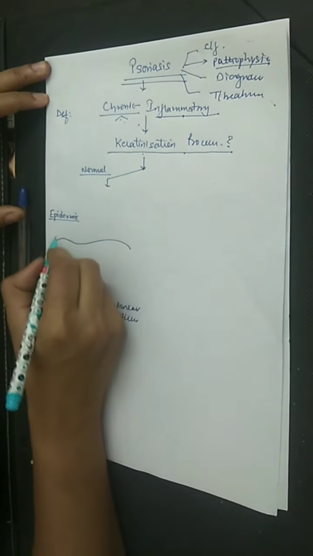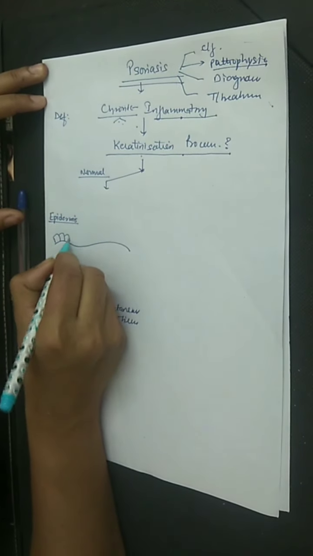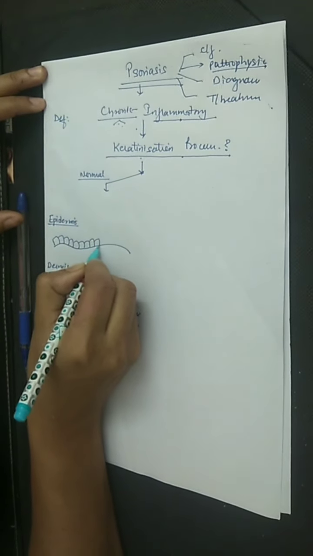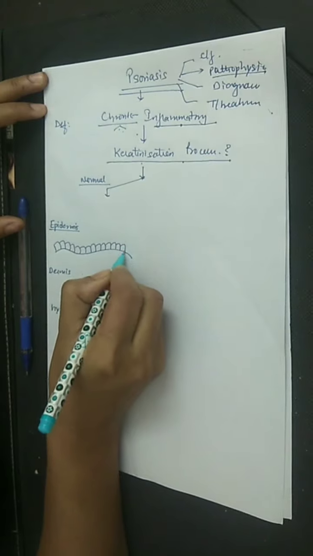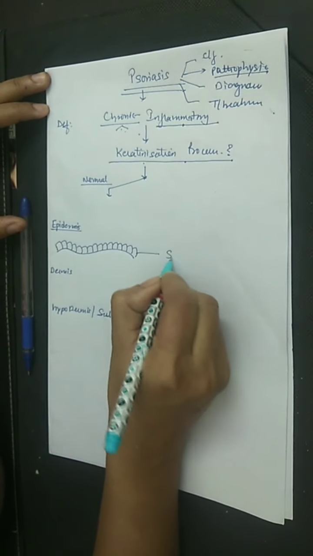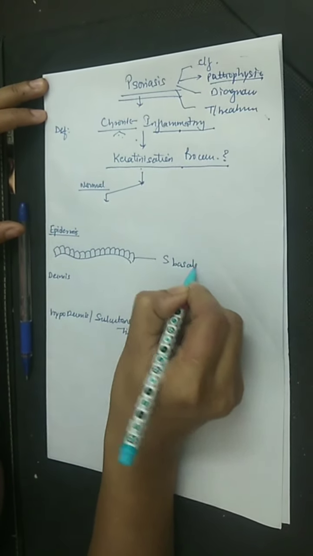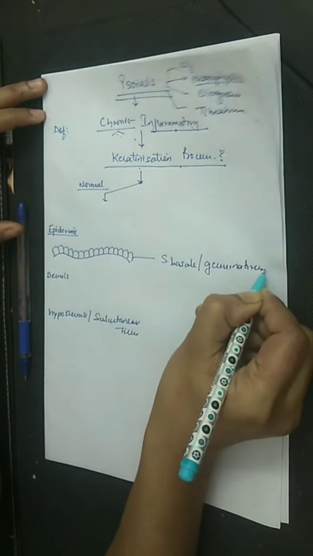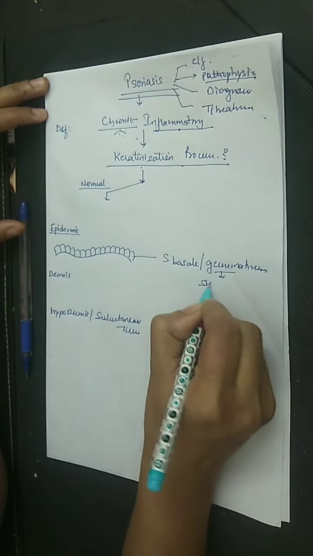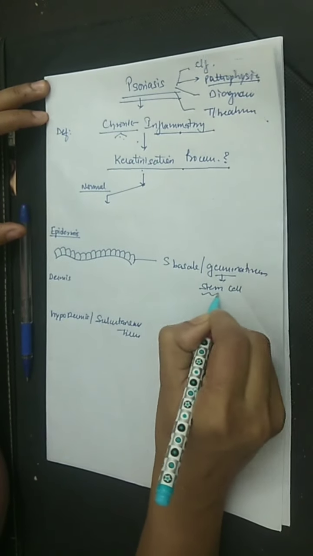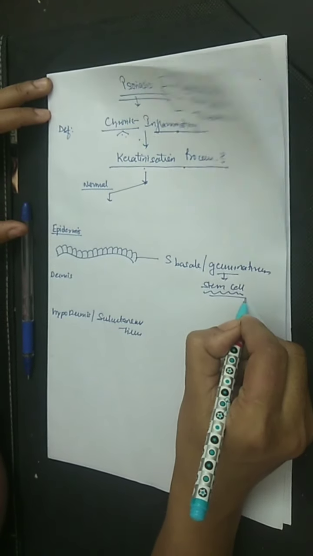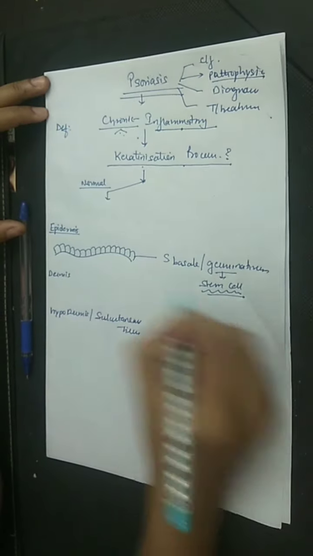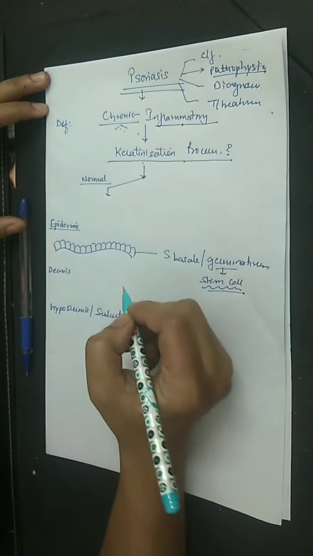Now in this epidermis we have 5 important layers of cells. The lowermost layer of our epidermis is known as stratum basale, which is also known as the germinativum layer. Why? Because it is the stem cell layer of our skin. These stem cells are responsible for producing other cells of the epidermis.